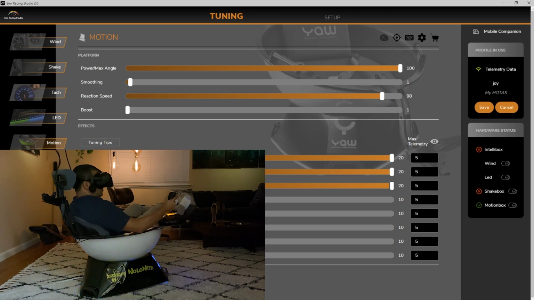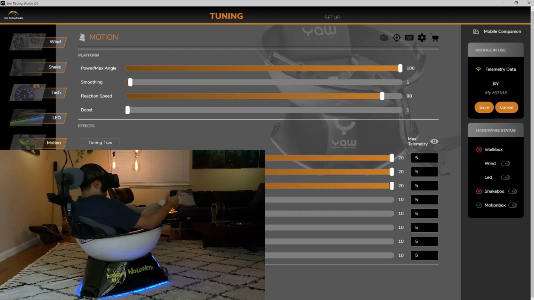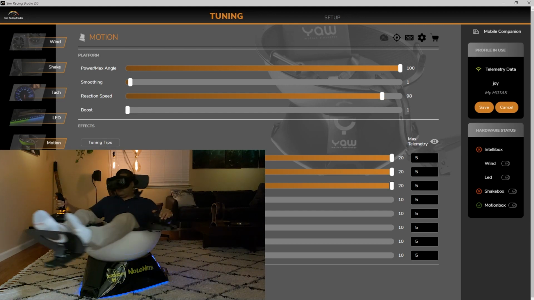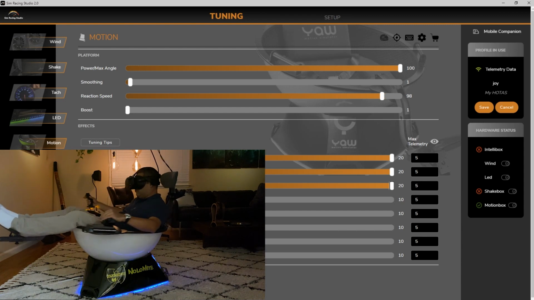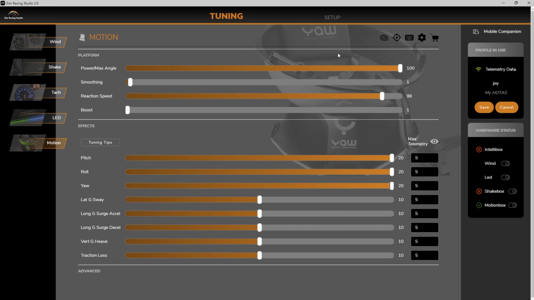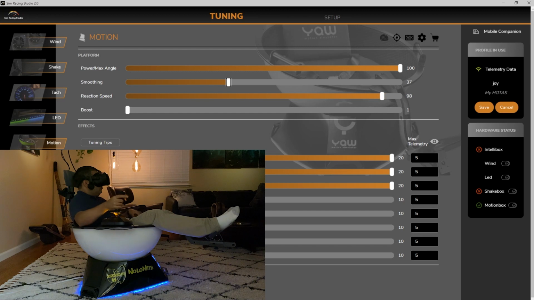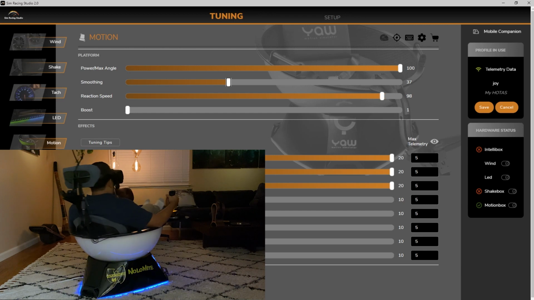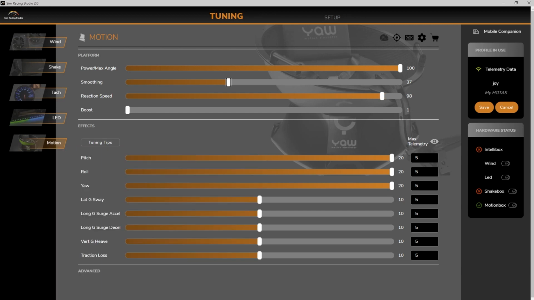So you can max these out, and if it's too extreme, you can adjust the top slider, which is the power max angle slider. That will decrease the amount you can move the angles if it's too much for you. Smoothing is supposed to make it a little bit less jerky somehow. I'm going to adjust that power angle just so that you can see the effect of it.